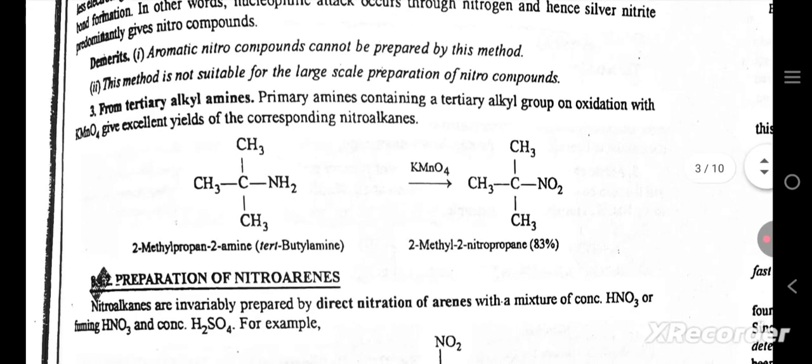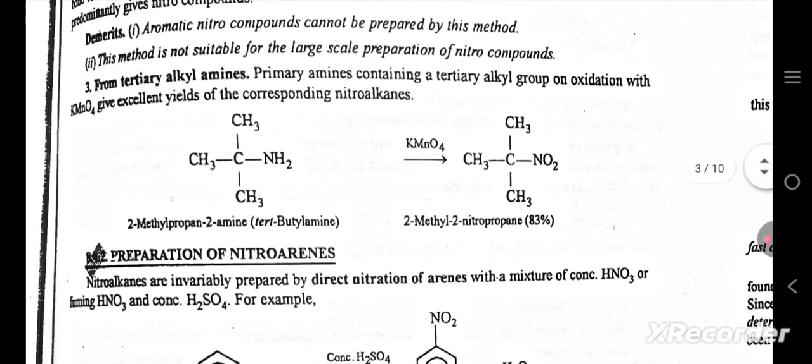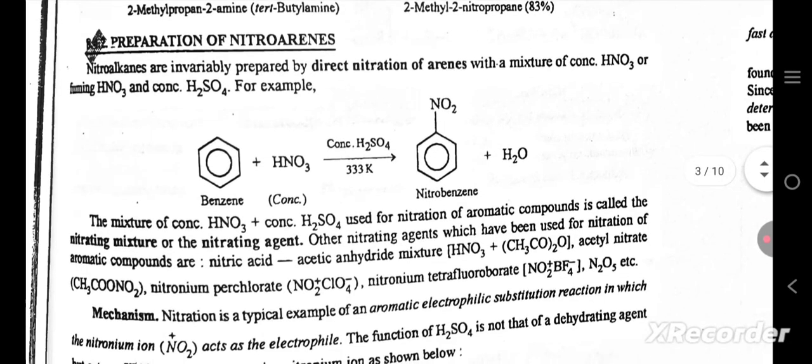Demerits: aromatic nitro compounds cannot be prepared by this method. This method is not suitable for the large scale preparation of nitro compounds from tertiary alkyl halides. Primary amines containing a tertiary alkyl group, on oxidation with KMnO4, give excellent yields of the corresponding nitroalkanes. Preparation of nitroarenes.